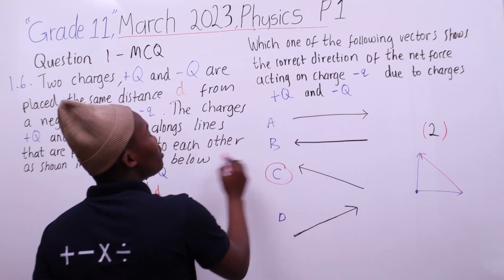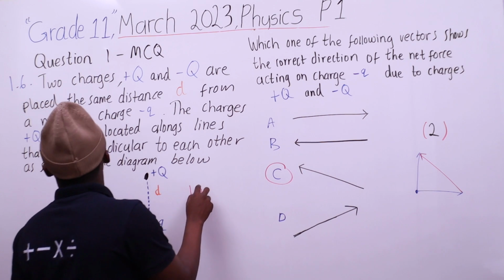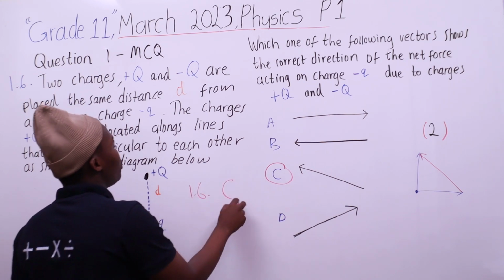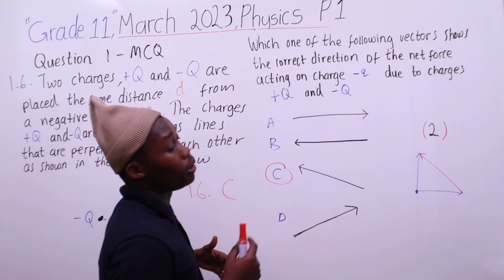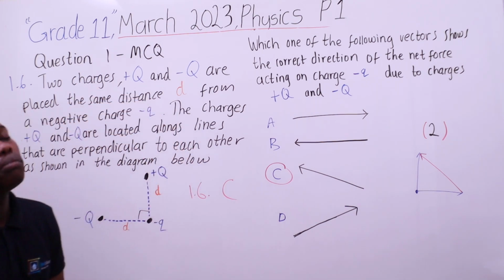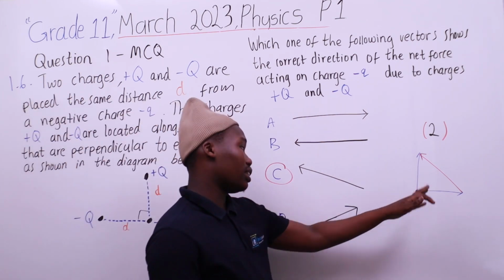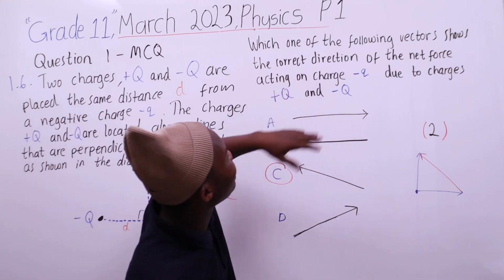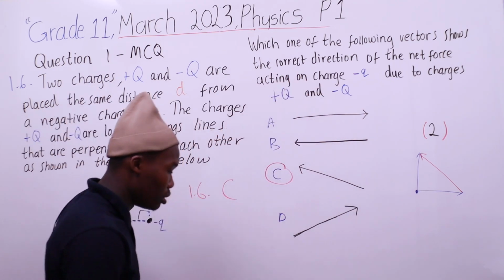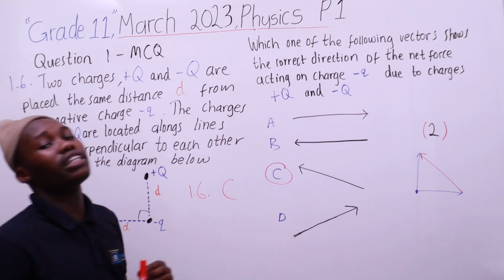It is 1 C. But you don't circle the answer. You have to write 1.6 and then C, after you've left one line of space between 1.5 and 1.6, because that's part of your instruction. So draw a closed vector diagram, but in this case they only wanted the direction of the net force. This question is based on electrostatics, which is part of the content you did.